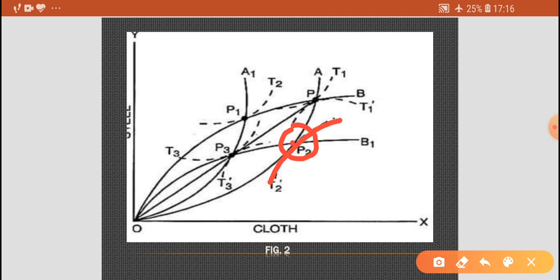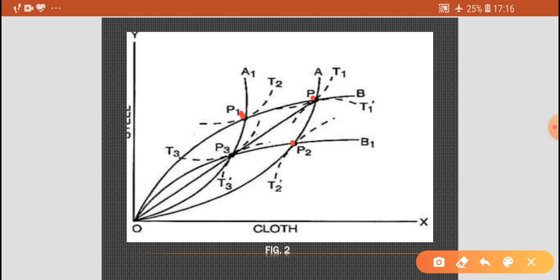The point P2 shows an improvement in terms of trade and an increase in the level of welfare for B. Okay, this point. And here is P1. The original point is P. I think now it is clear to you.